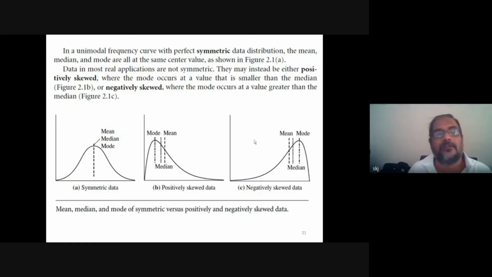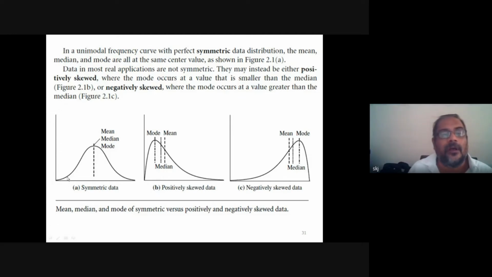Now this is one more representation. When we have mean, median, mode at one point, the data will be symmetric. You see here mean, median, mode, and these are the data values, and here we have the frequency plot of occurrence.